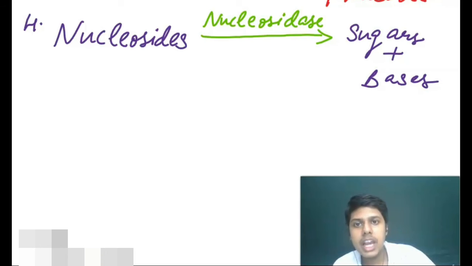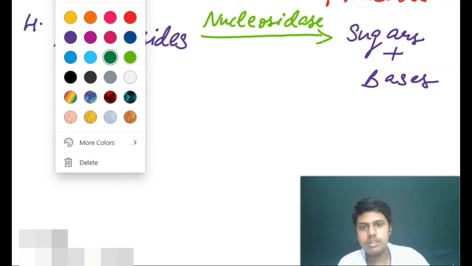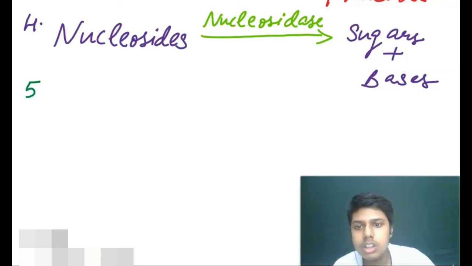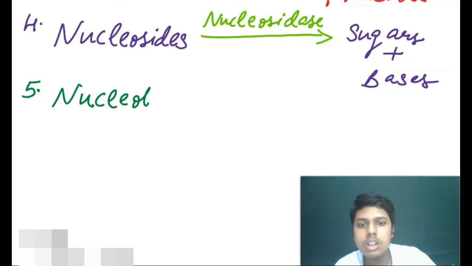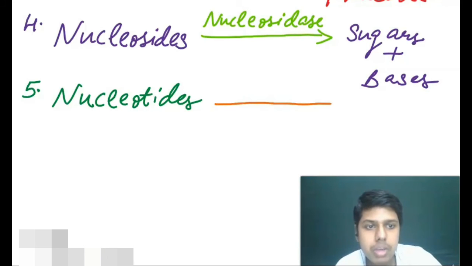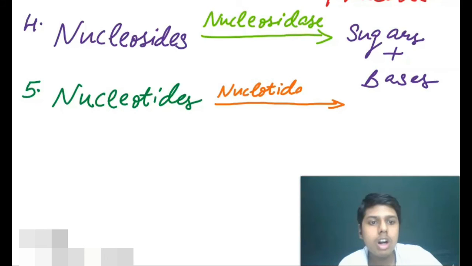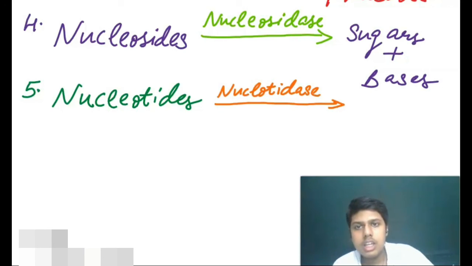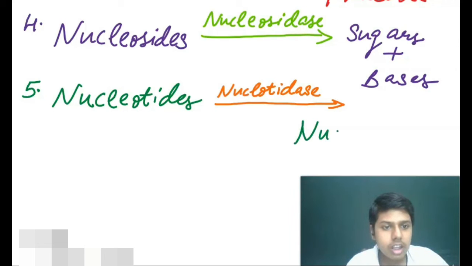Let me tell you the reaction of nucleotidase as well. See here. If we take nucleotides, the enzyme is nucleotidase, and the nucleotides get converted into nucleosides.